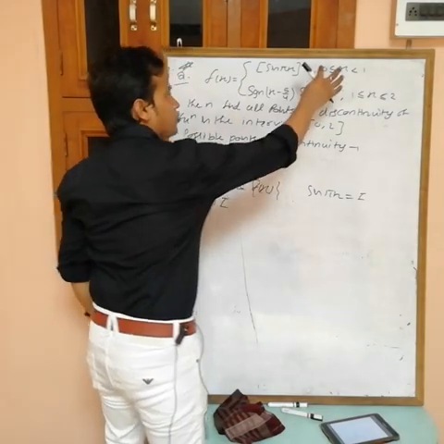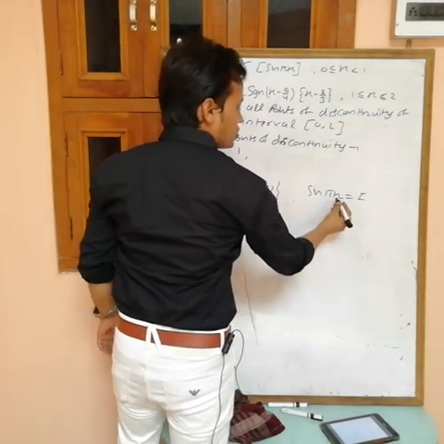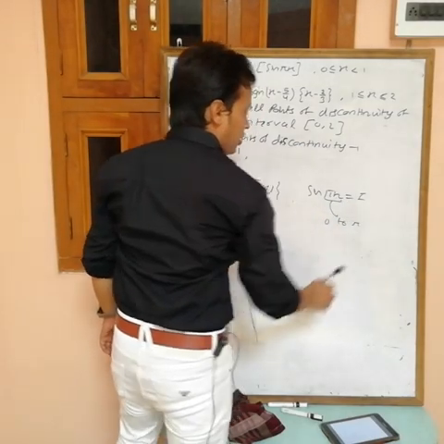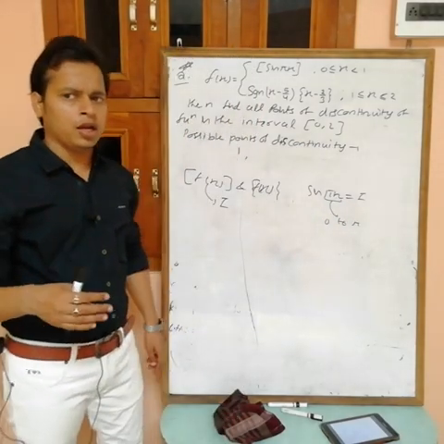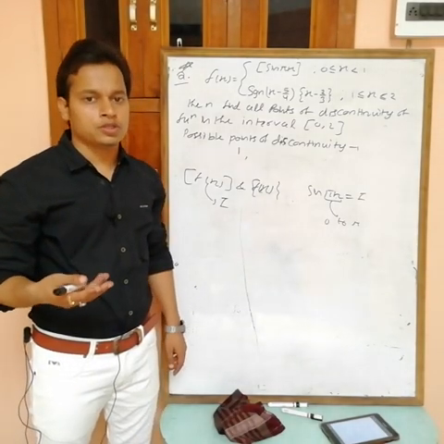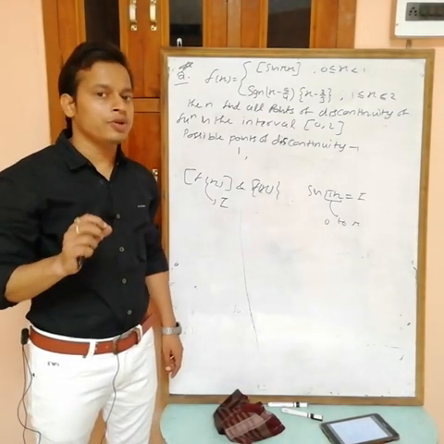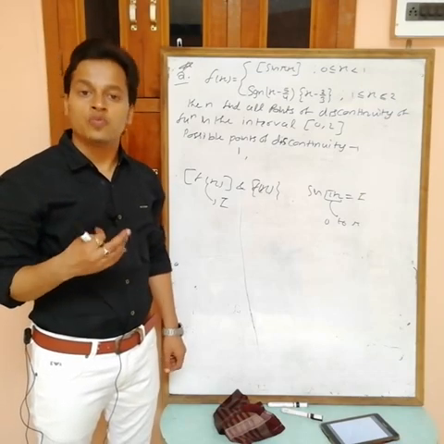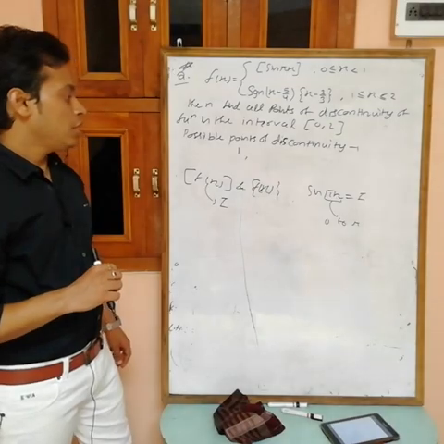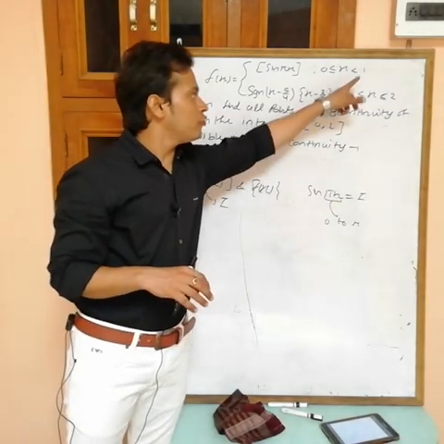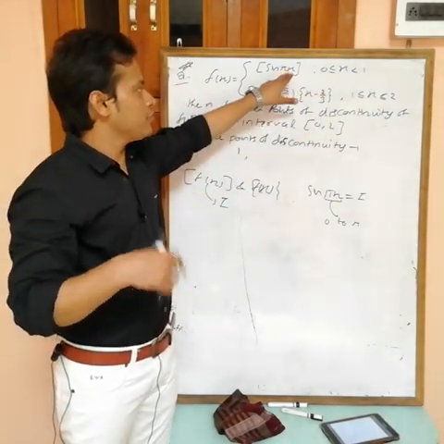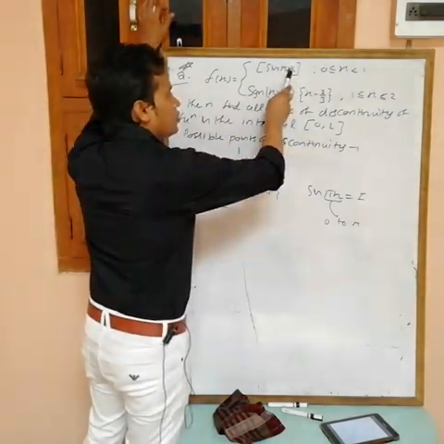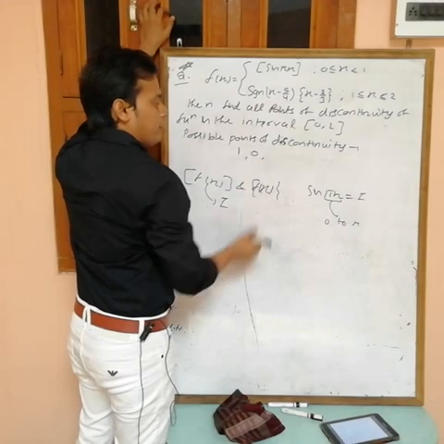Now here x goes from 0 to 1, so πx goes from 0 to π. From 0 to π, at what values does sin become an integer? One is 0, sin 0 equals 0, and the other is π/2. Sin π/2 is equal to 1. Okay, and at π also, but 1 is not included. If you put x equals 1, then this becomes π. Okay, so if we put 0, sin 0 is an integer, so I have to take 0.